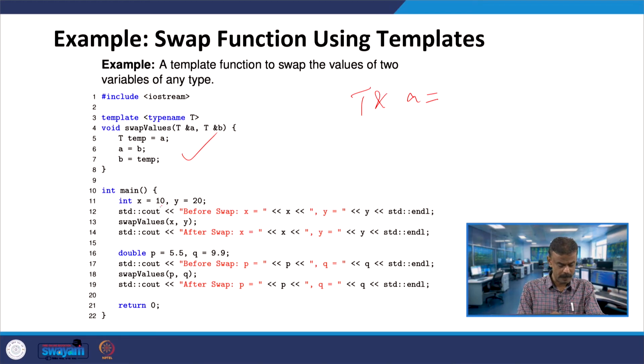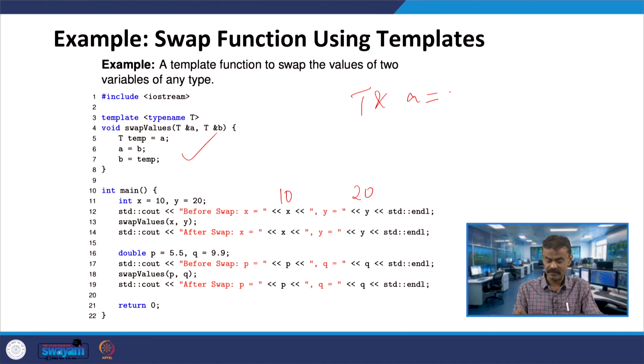So, now quickly go to the main program, x equal to 10 and y equal to 20, correct. Before swap we are printing x and y, so it will print x is 10, y is 20. Now you are calling the swap values function, passing x and y.